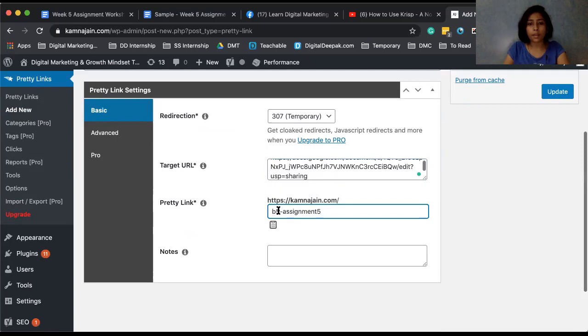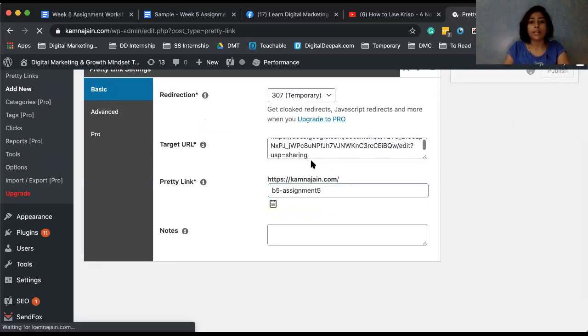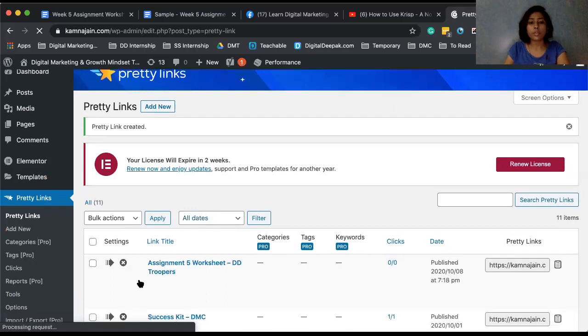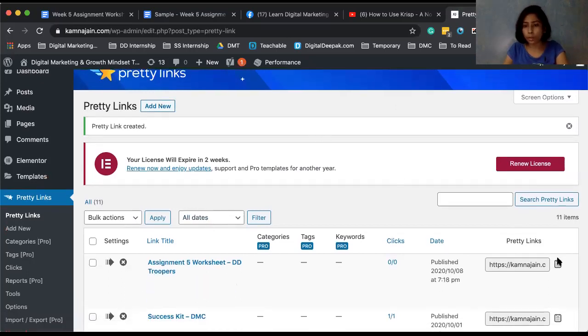Okay. Yeah. And after that, if I just click on update, you can see the magic that once you now click on that link, you will be able to get the document. Yes. So that's what it does. That's basically, it just redirects it.